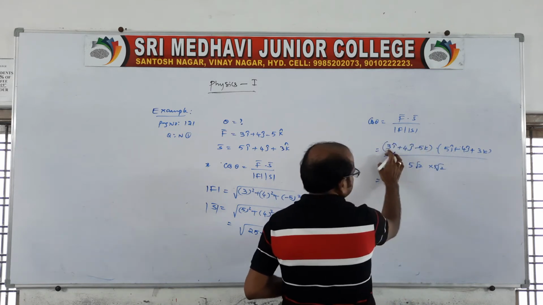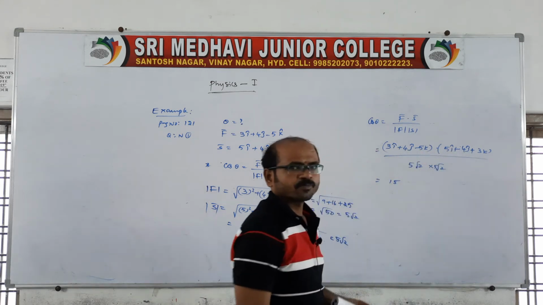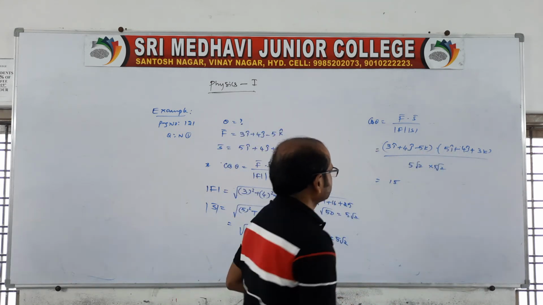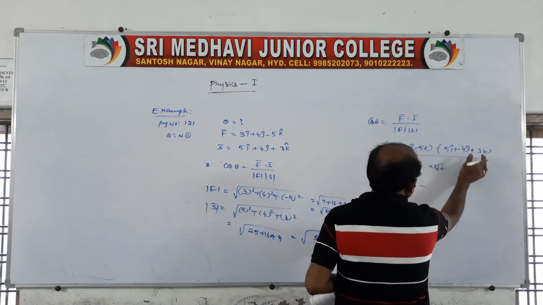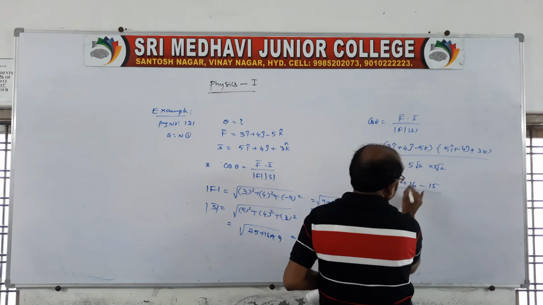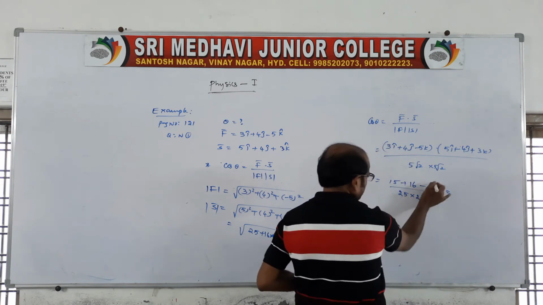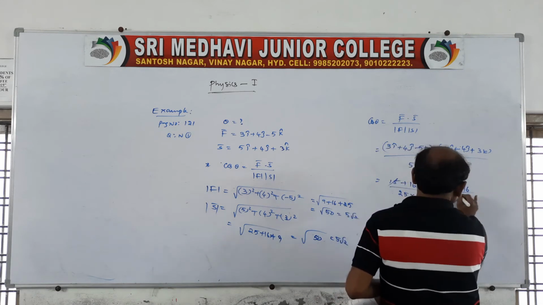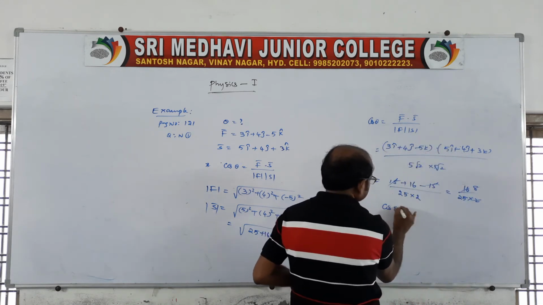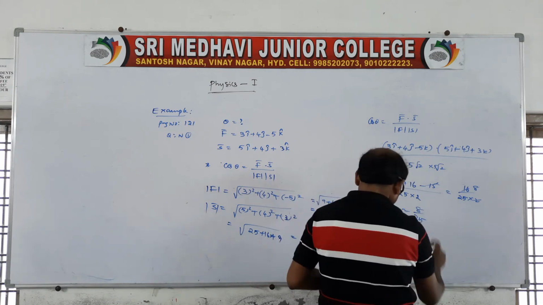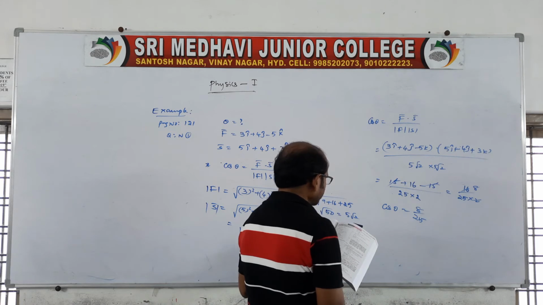Here multiply 3 into 5, 15, because i must be multiplied with i only, j with j only. That is plus 4 into 4, 16, and 5 into 3, minus 15, by 5 fives are 25 into 2. Here 15 is cancelled, 16 by 25 into 2, 2 eights are 16. So cos theta is equal to 8 by 25. Clear? Therefore the answer is 8 by 25.